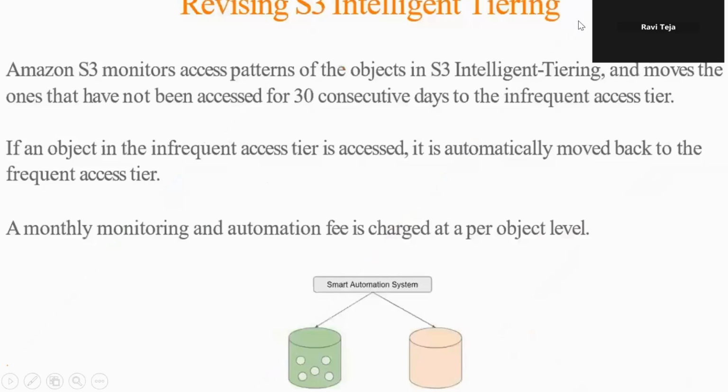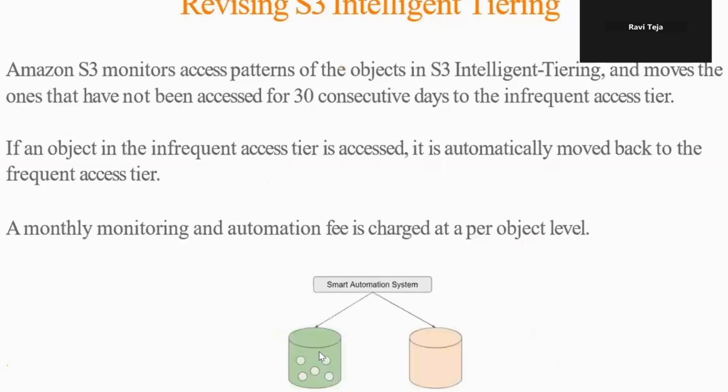Okay, revising S3 intelligent tiering. Amazon S3 monitors access patterns of the objects in S3 intelligent tiering and moves the objects that have not been accessed for 30 consecutive days to the infrequent access tier. Initially the files need to be stored in the frequent access type, right?